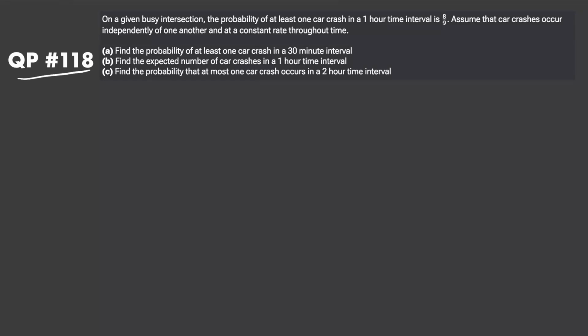Hello everyone, today let's take a look at QP 118, another Poisson question. On a given busy intersection, the probability of at least one car crash in a 1 hour time interval is 8/9. Assume that car crashes occur independently of one another and at a constant rate throughout time.